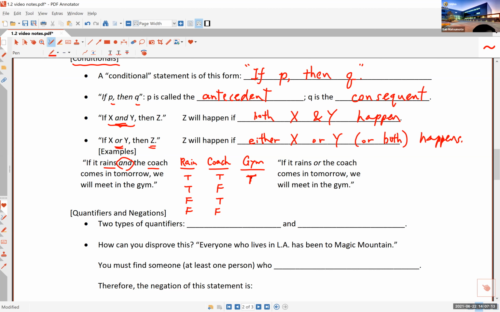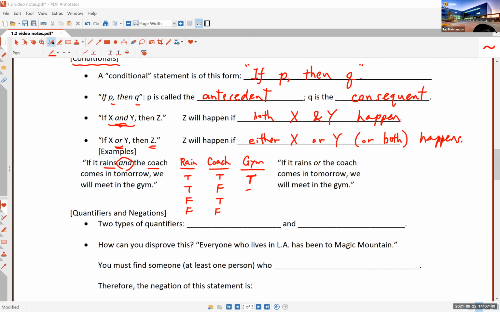If it rains and the coach doesn't show up, are we going to still meet in the gym? Well, we don't know that. I'm not going to even say F because we don't know if we will meet in the gym or not, right? So let's just put a question mark. We don't know what happens if the conditions are not satisfied.